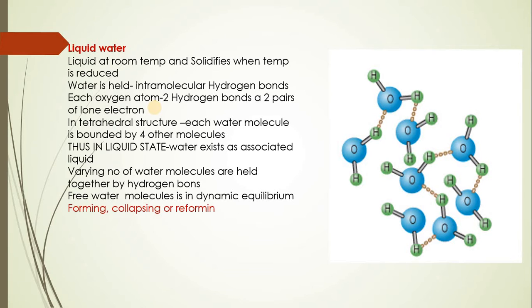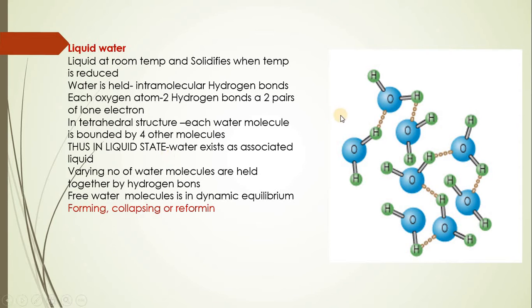Every time, the oxygen atom shows the presence of two hydrogen bonds as well as two lone pairs of electrons. As a result of the lone pairs and the hydrogen bonds, a tetrahedral structure appears, wherein each water molecule is surrounded by four other molecules of water. Thus, in the liquid state, water exists as an associated liquid.